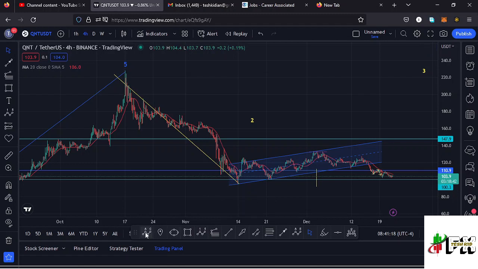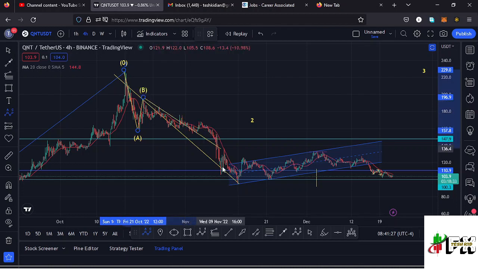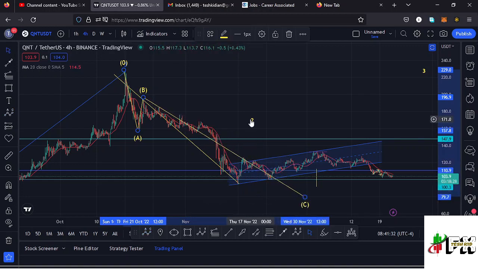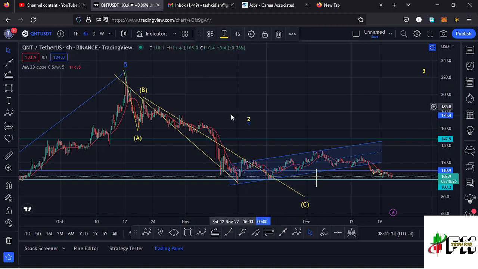And having that ABC corrective structure, we can have these as the wave A. Then right here, this is the formation of that wave B. Then whatever we are seeing over here is an impulsive movement to the lower side in the formation of that wave C, which should fully maximize the formation of that higher Elliott wave count 2 to the lower side.